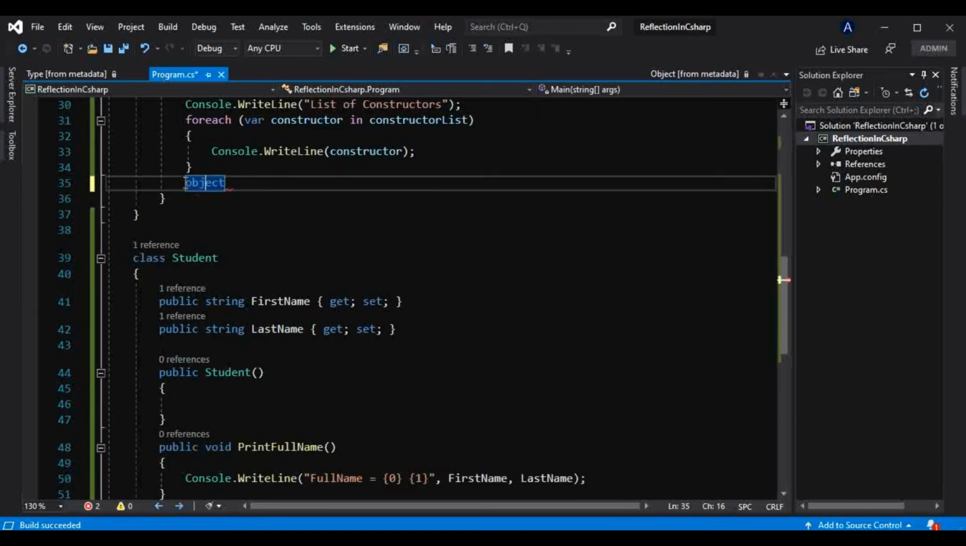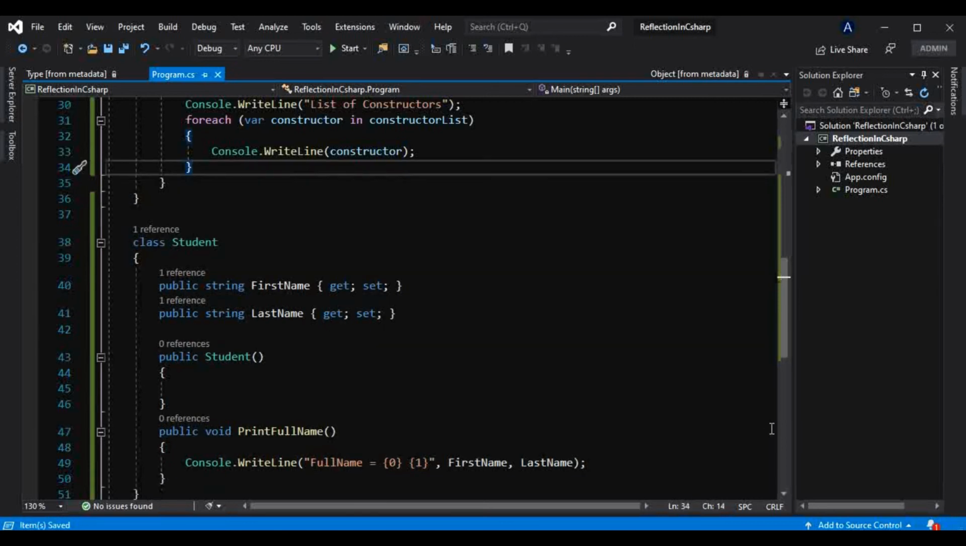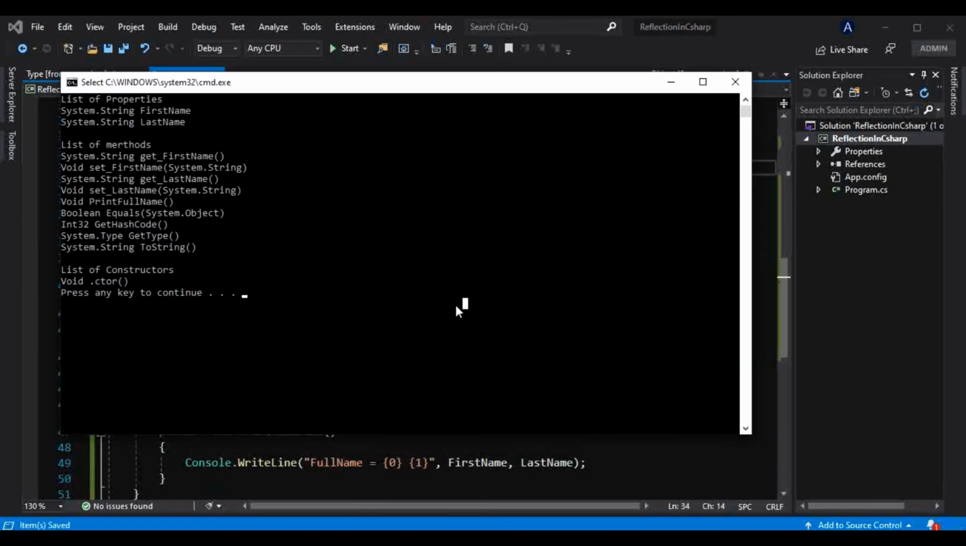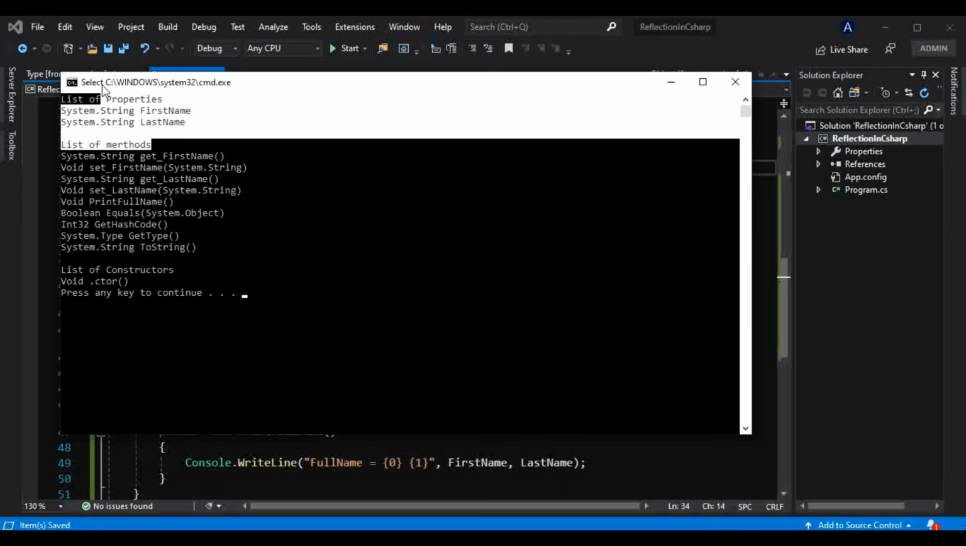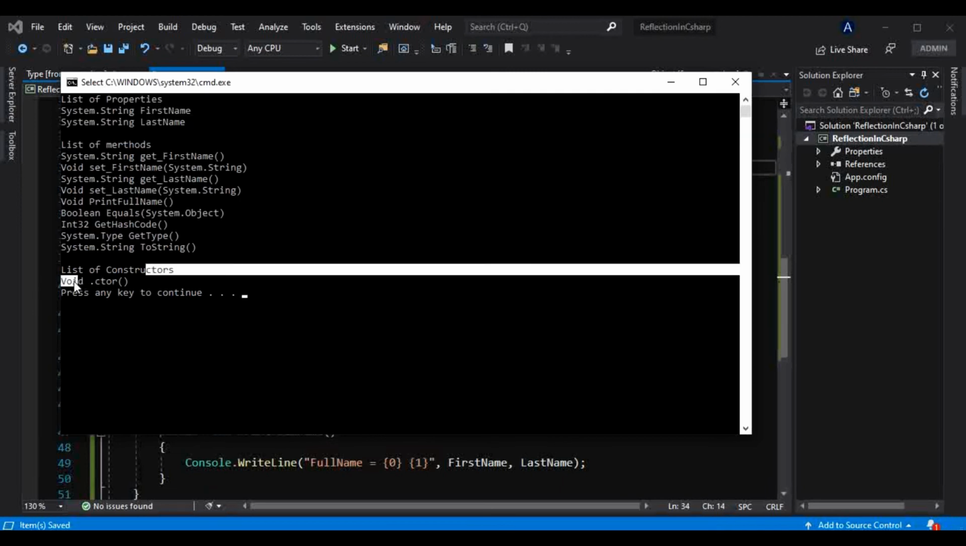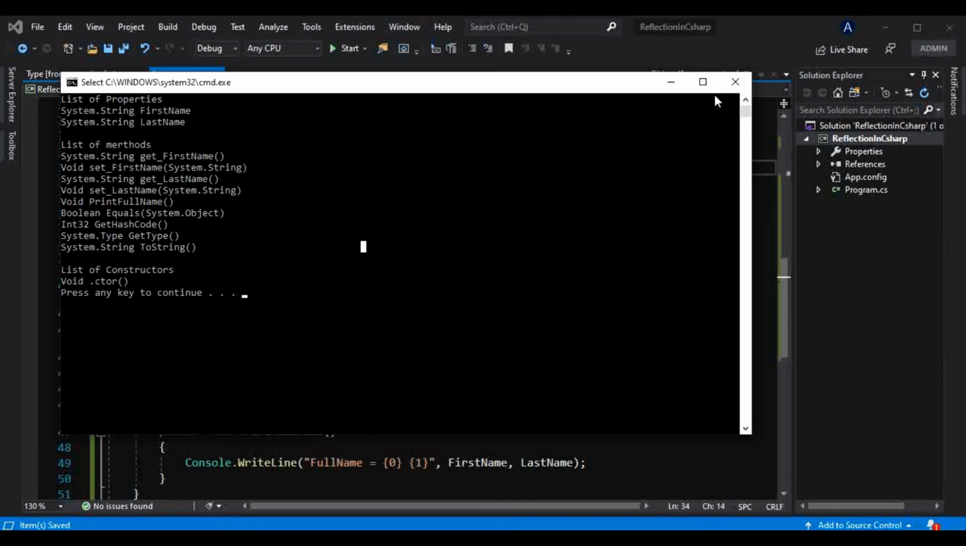If you guys are not aware of this, just go and check the previous video or the starting videos of this tutorial series, and you will understand. Okay, so now as you can see, these are the methods and properties, and there is one constructor with void return type which is present inside this class.